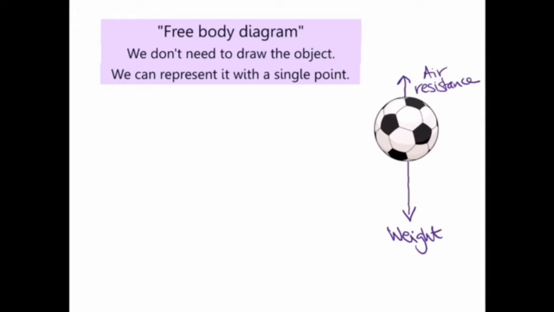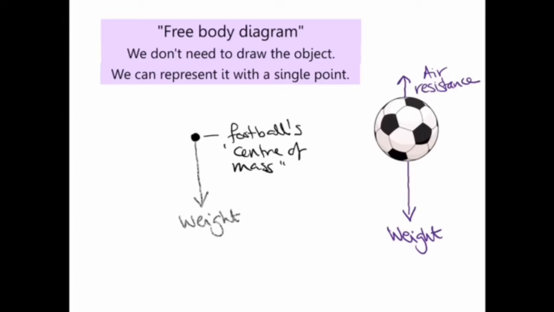However, you don't necessarily want to draw the object every time. I mean, drawing a football is relatively easy, but what if you were trying to draw the force diagram for a car? That's a lot harder to draw. So in physics, we make it easy. We're a little bit lazy, to be honest, physicists. We don't bother drawing the object. We represent it with a single point at the object's centre of mass. So there's the football, a single point, and we just draw the force arrows on the point like that.